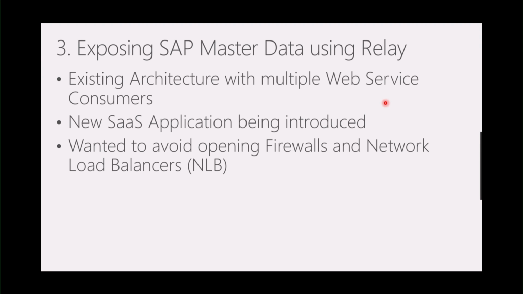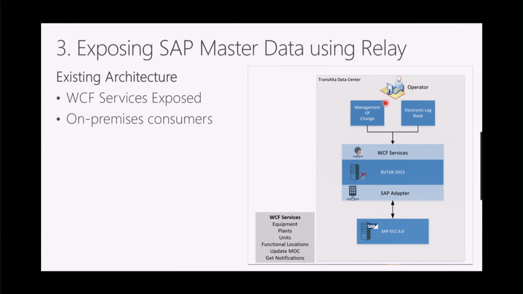Now all of a sudden we have this same problem where we have this on-premise integration solution that's working today, but now we need to be flexible, we need to be agile. There's probably a bit of a theme here where you've noticed we're not crazy about introducing more network and network load balancers. So we did look at Relay, and we felt that Relay could help us out in this solution. So here's the existing solution.